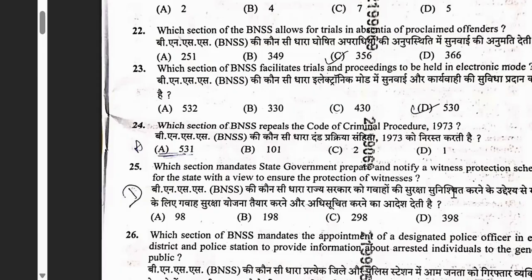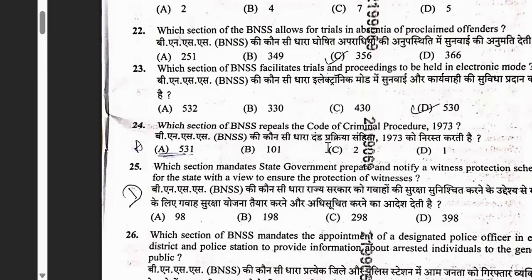330 says no formal proof of certain documents. No. So 430 also no. So you just see the index. You can answer at least 5 questions from the index itself of BNSS. Okay. You need not go into the book. You need not understand the concept. 5 answers you can answer directly from the index itself.